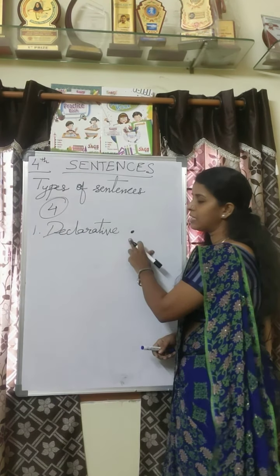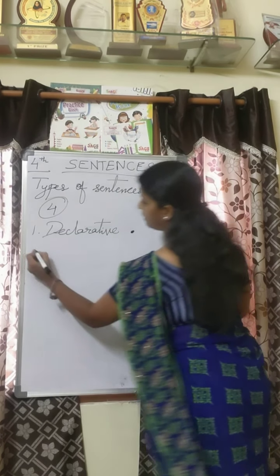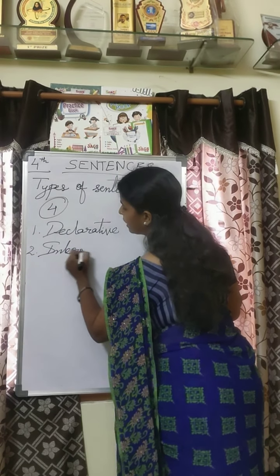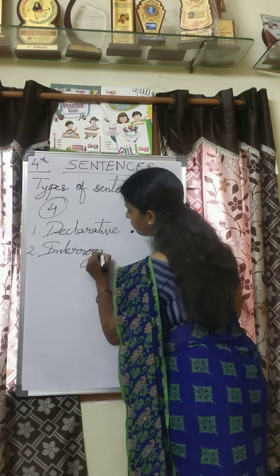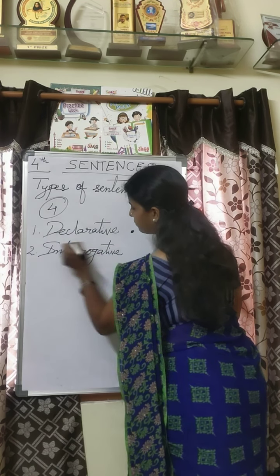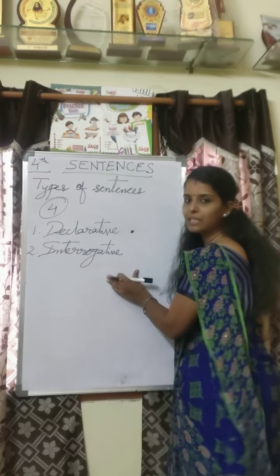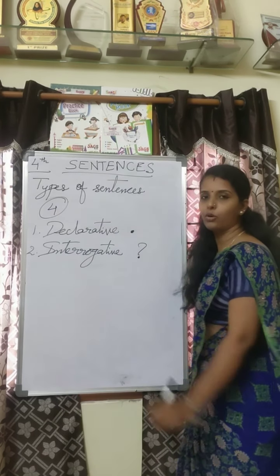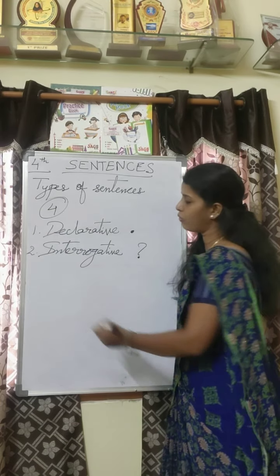Next is interrogative. An interrogative sentence ends with a question mark.